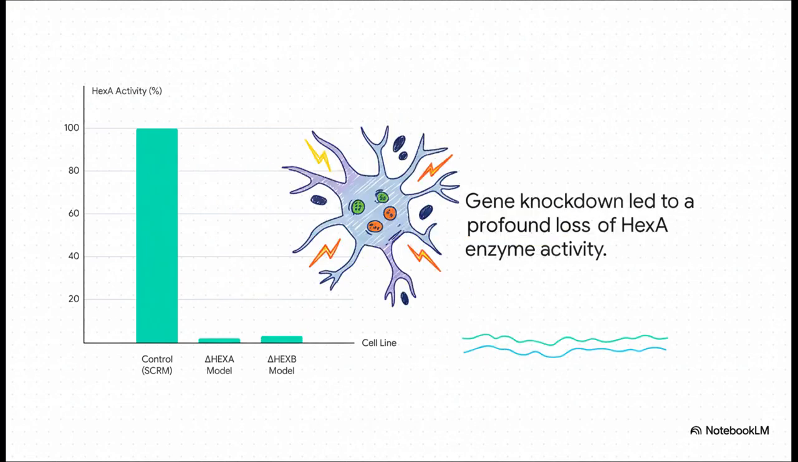Of course, a reduction in gene expression is one thing, but the functional consequence is what matters. And indeed, subsequent enzyme activity assays confirmed a corresponding profound loss of HEXA activity in these knockdown cell lines. It's worth noting that the low level of residual activity they observed is consistent with the levels found in patients who have the most severe, infantile onset forms of these diseases.